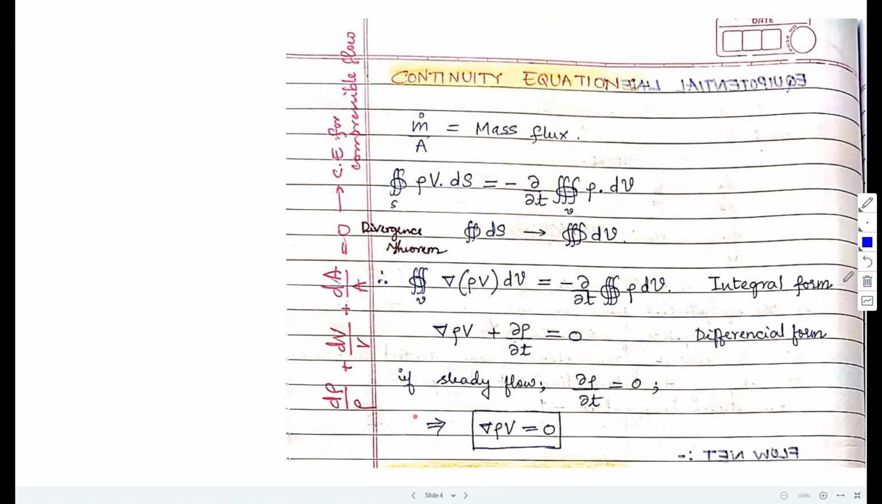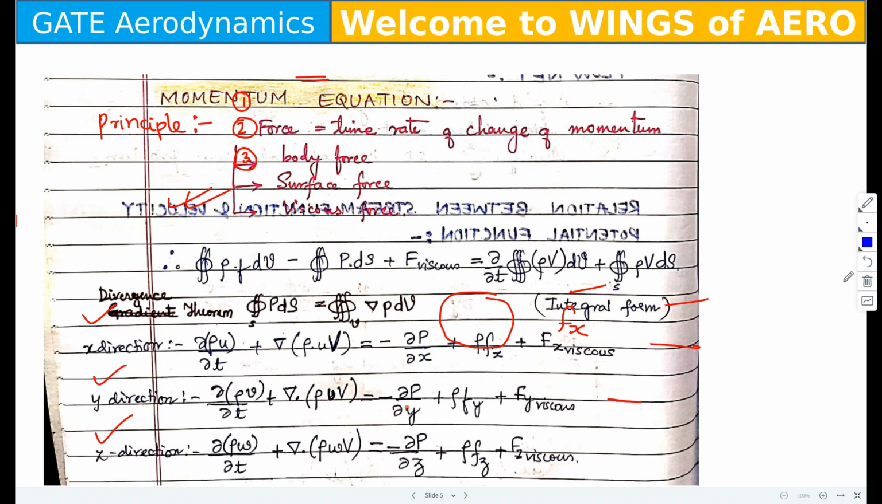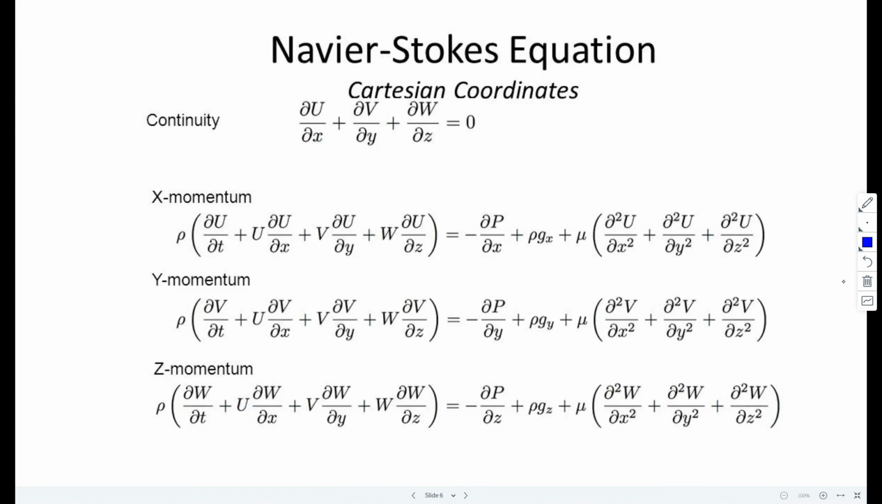Then moving to the next, we have discussed this one. We have also discussed the momentum equation, the principle, and the three important forces acting on a body: viscous force, surface force, and body force, and what each function represents.